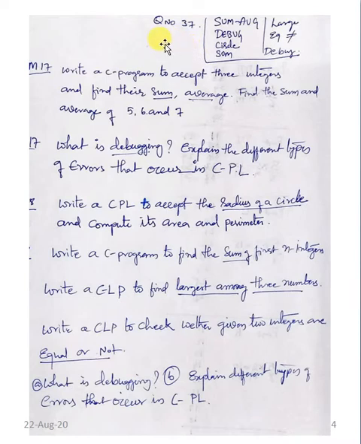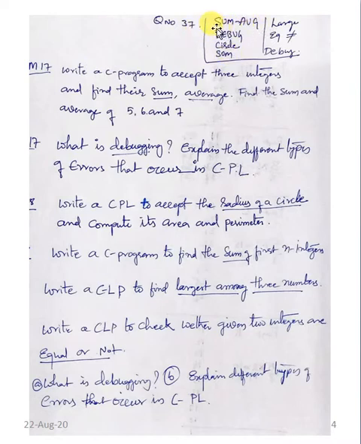If we observe the previous year question papers, I have skipped 4 question papers: second 16.1, 16.2, 15.1 and 15.2. Here you can see what is important.